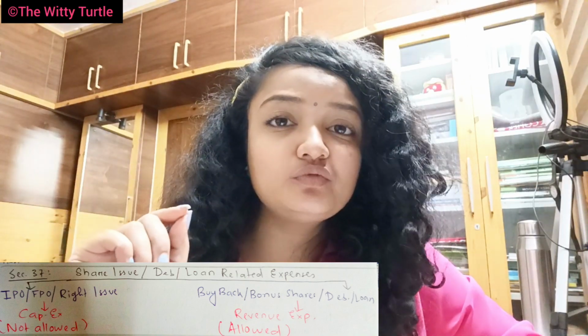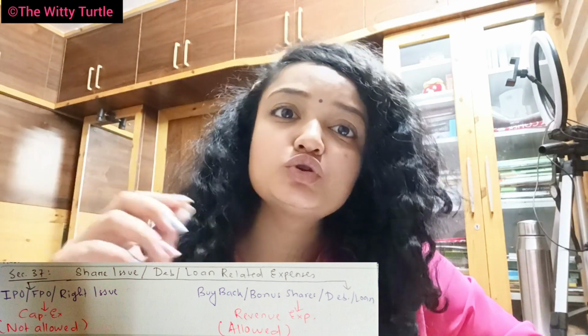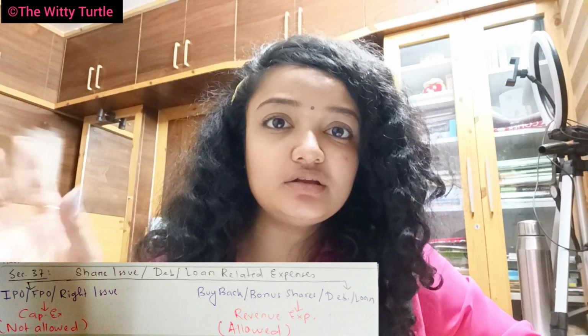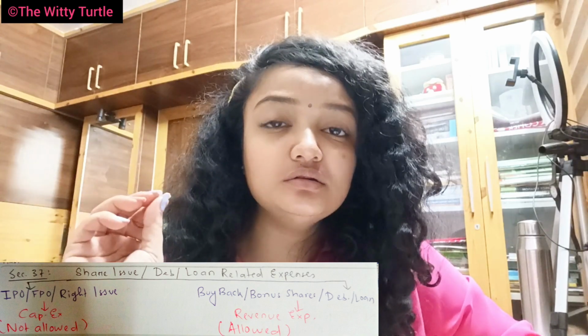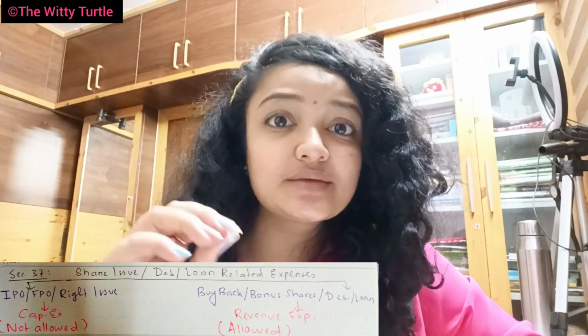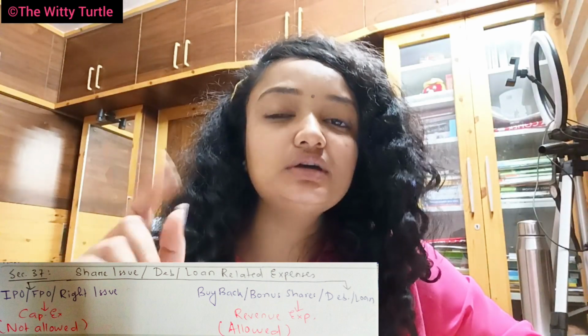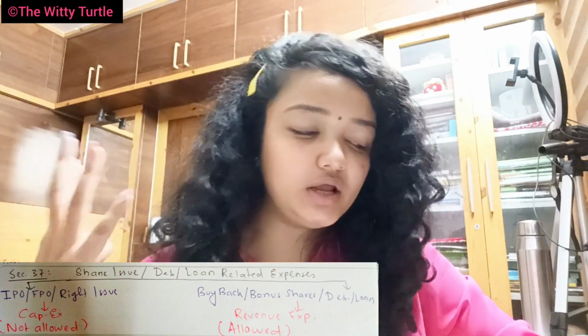If the intention was for an IPO or FPO or rights issue, obviously the intention was capital expenditure, right? So the amount of rupees 20 lakhs will not be allowed. Even if the IPO did not get approved, still the amount will not be allowed.